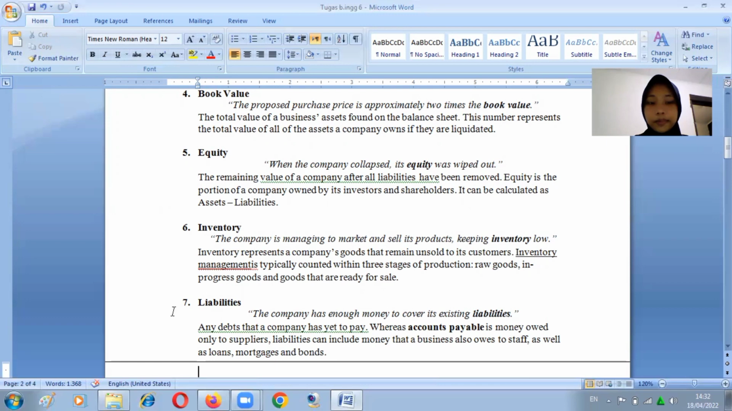7. Liabilities. The company has enough money to cover its existing liabilities, any debt that a company has yet to pay. Whereas accounts payable is money owed only to suppliers, liabilities can include money that a business also owes to staff as well as loans, mortgages, and bonds.